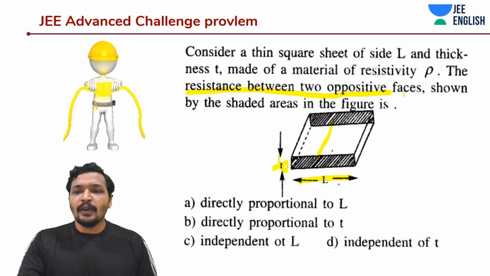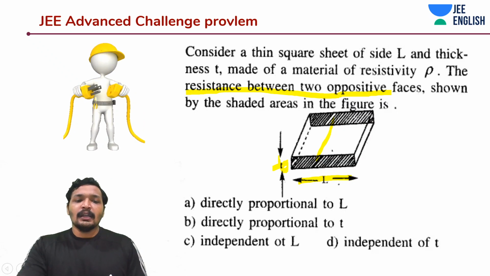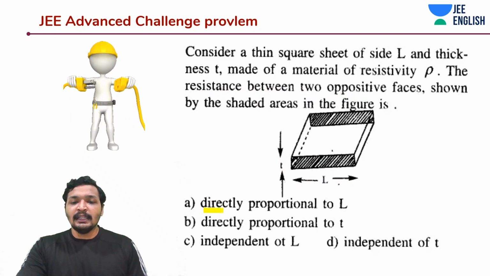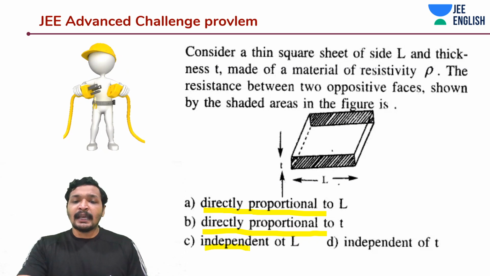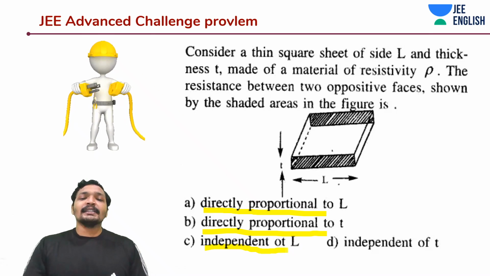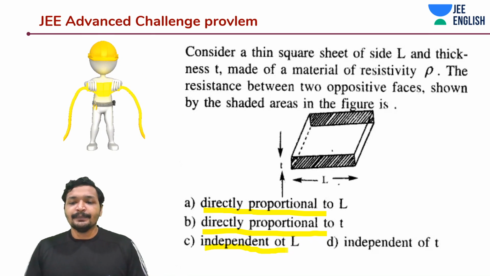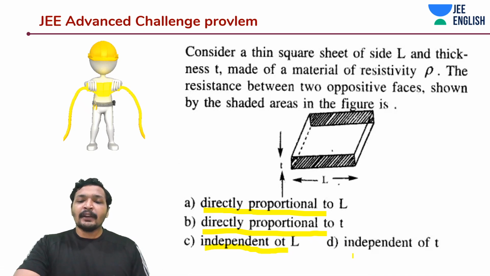What is the resistance proportional to? Whether the resistance is directly proportional to the length L, or directly proportional to T, or independent of L, or independent of T?